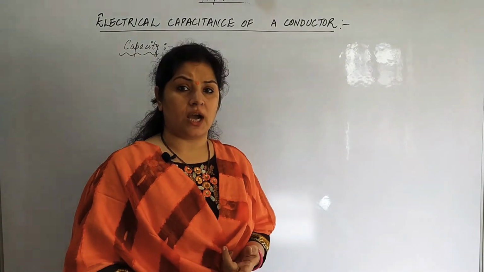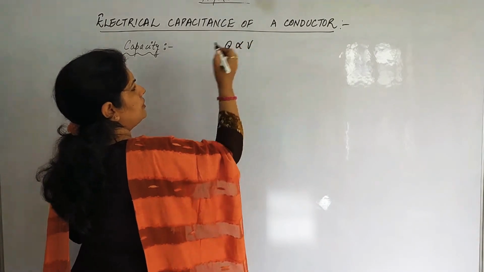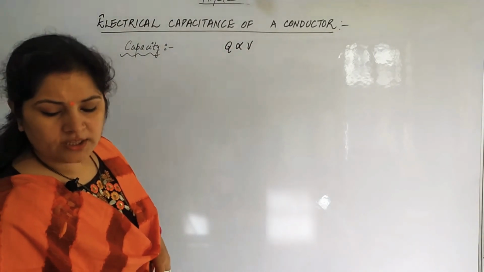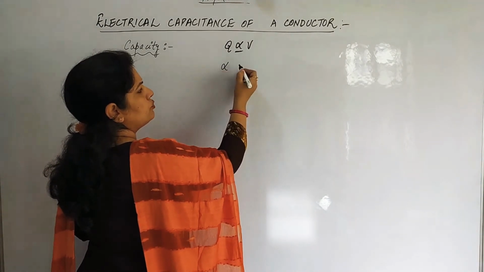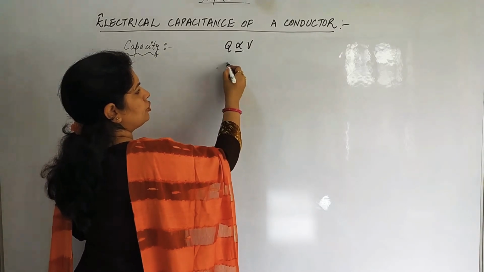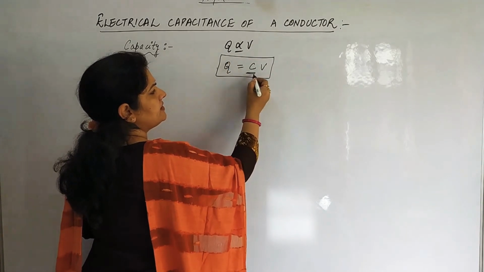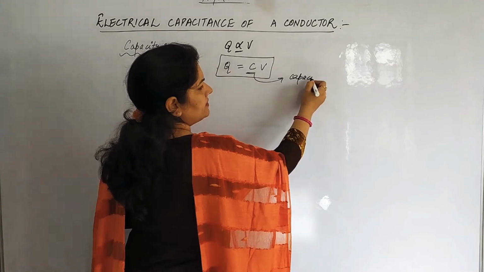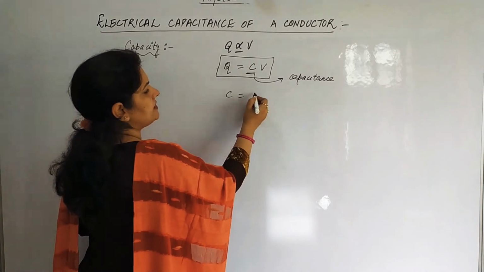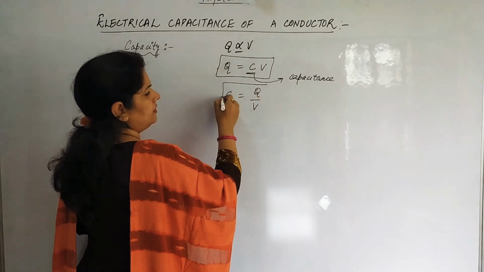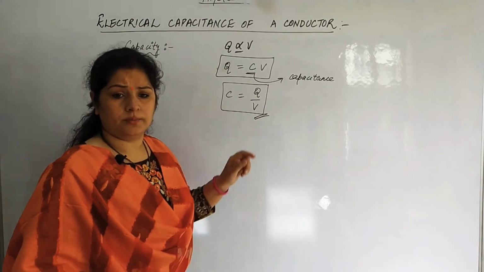So as we increase the charge, the potential also increases. So we can write Q is proportional to V. As we are increasing the charge, the potential is also increasing. So ये proportionality sign को हटाने के लिए I have to use a constant. So Q is equals to C V. Now what is this C? This C is the capacitance. This constant here is called as the capacitance of the conductor. So what is C? C is charge per unit potential, right? Charge per unit potential.